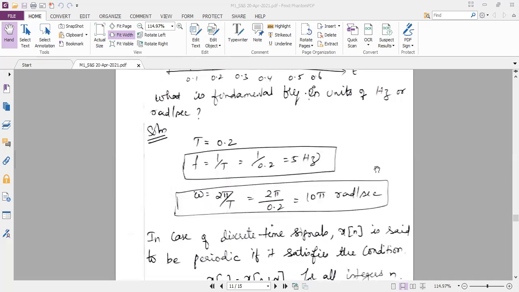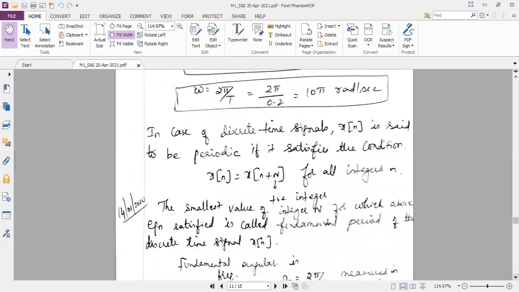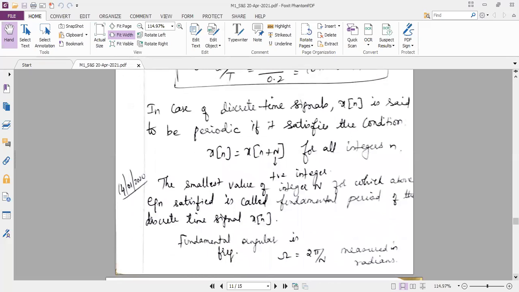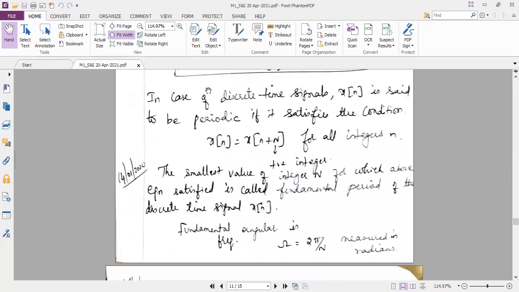So far I have discussed the periodic and aperiodic with respect to the continuous time signal. We should know how to represent using discrete time signal also. So just make a note of it. A discrete time signal. In case of discrete time signal, the function which I use is small x of small n within the square bracket. This is the notation to represent the discrete time signal.